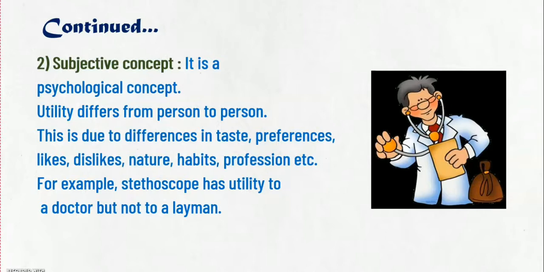For vegetarian people, fruits, vegetables have utility, but they are not eating non-veg items, that is meat and egg, and therefore meat and egg have no utility for vegetarian people because their food habit is vegetarian, so they are eating all vegetable products. But for non-vegetarian, yes, meat and egg have utility because they have the food habit to eat non-veg also. So therefore, here utility differs from person to person.